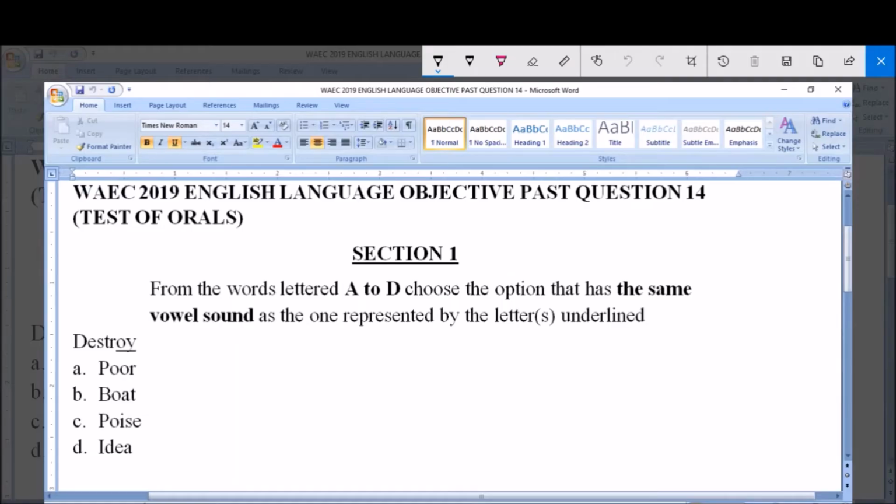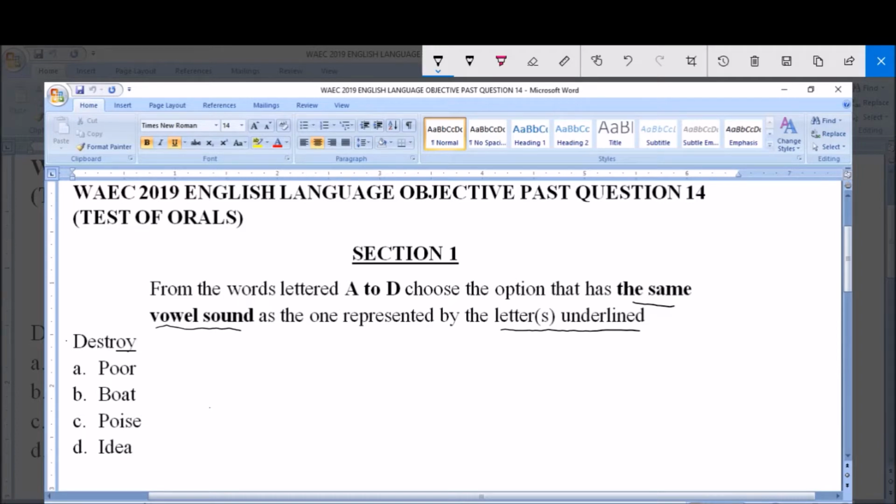Well, I'm going to be answering WAEC 2019 English Language Objective Past Question 14 under Test of Orals, Section 1. Now the instruction is from the words lettered A to D, choose the option that has the same vowel sound as the one represented by the letter or letters underlined. So the word given to us is destroy, and the underlined letters are O and Y.